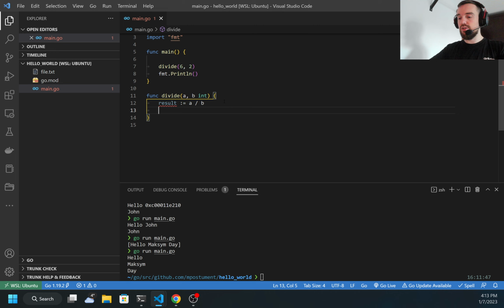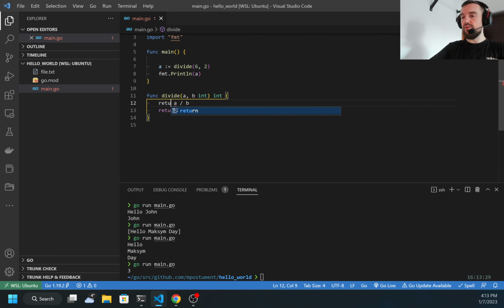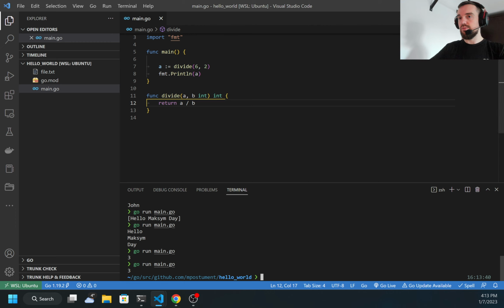I can use the return statement. I can add return, and what do I want to return? In my case, this is result, but I also need to specify what type I'm going to return. In my case, this is the integer, so I'm specifying it here. Now I can assign the result of the execution of this function to a variable, and print this variable. Now can I run? I got 3. But I don't even need this. I can just simply call return directly and get rid of this, and nothing would change.